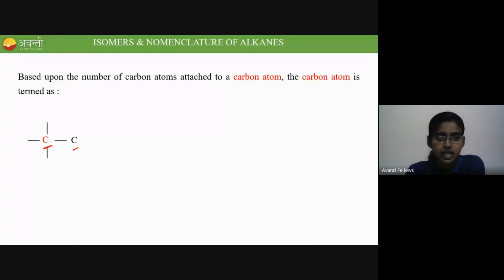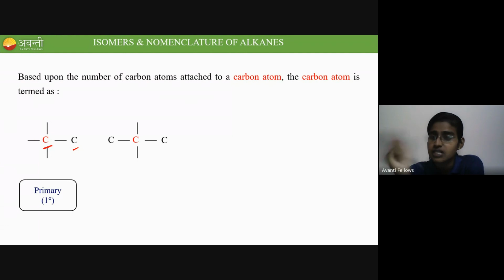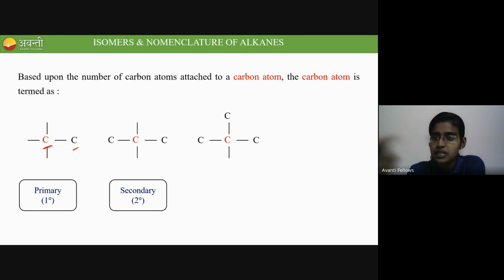Coming to the lesson, if a carbon is attached with only one carbon, it is called a primary carbon. In the second structure, you can see the red color carbon is attached with 2 carbons, so it is called a secondary carbon. And if a red color carbon is attached to 3 carbons, what could be the name of the compound?